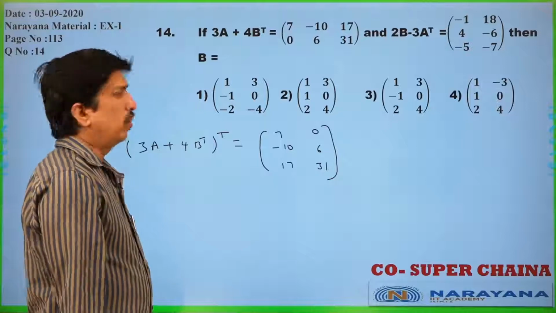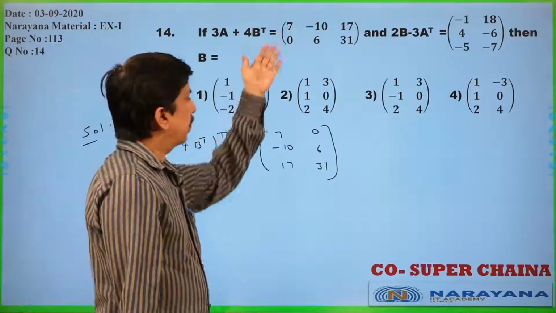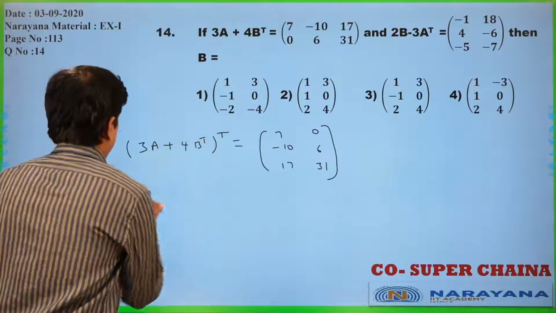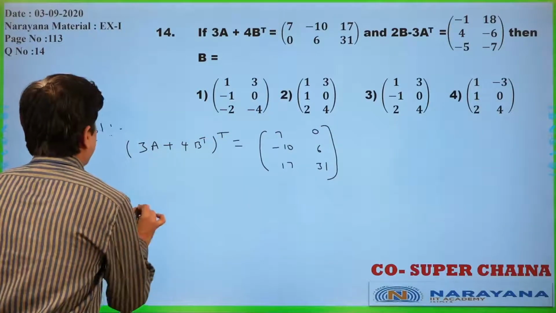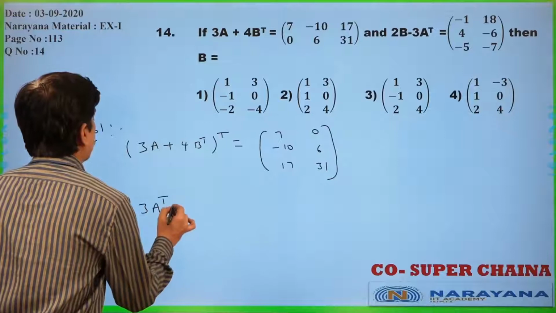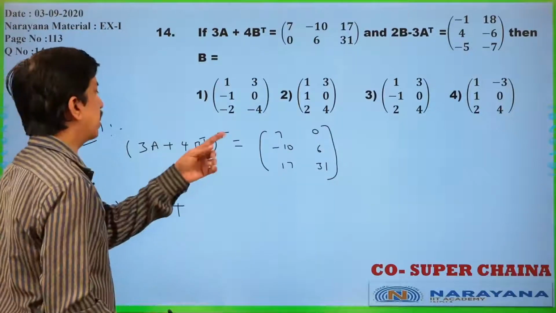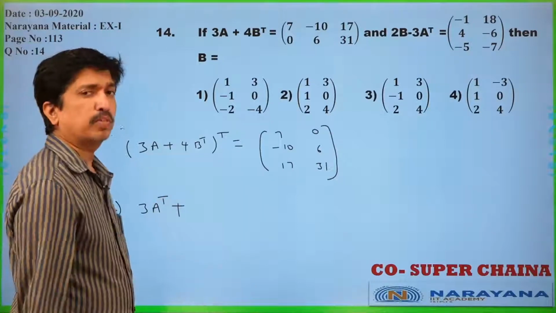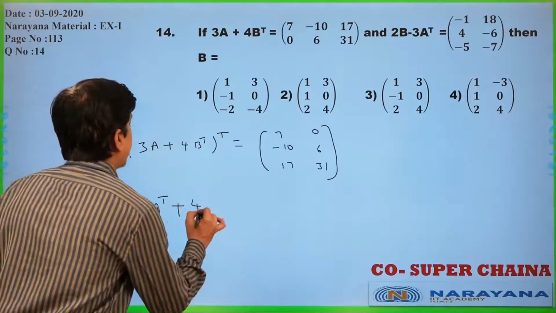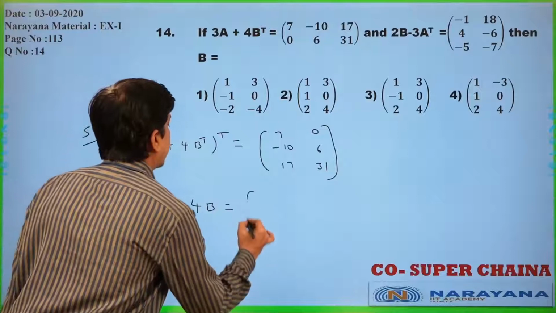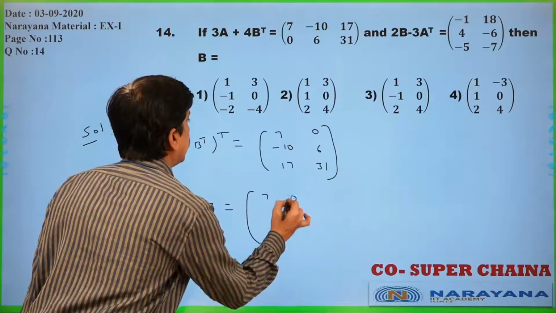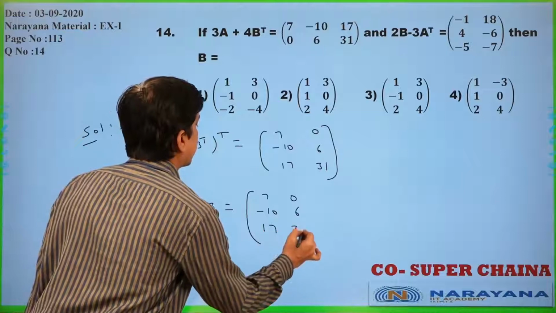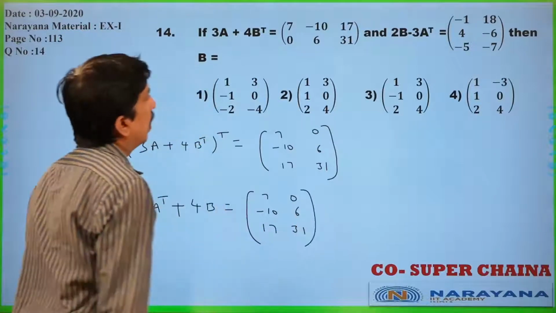Is it clear? Row will become column. Is it clear or not? Now, 3A transpose plus 4B transpose whole transpose, where B transpose whole transpose is B only. We will get it as 4B only. That is equal to 7, 0, minus 10, 6, 17, 31 only.